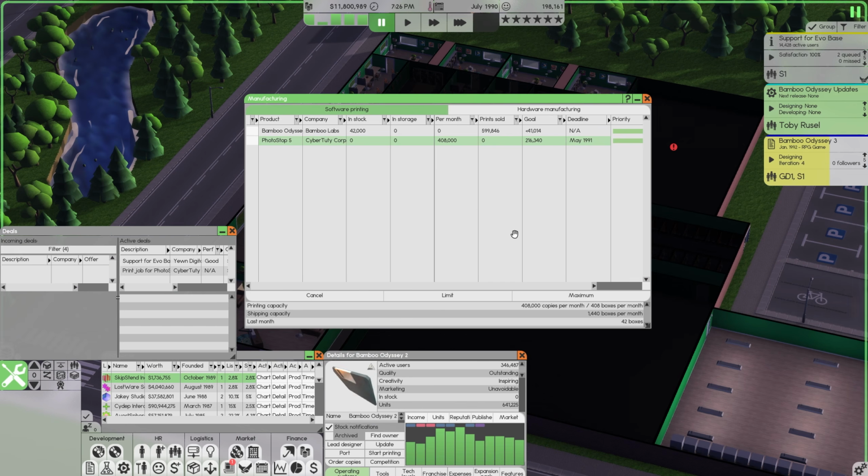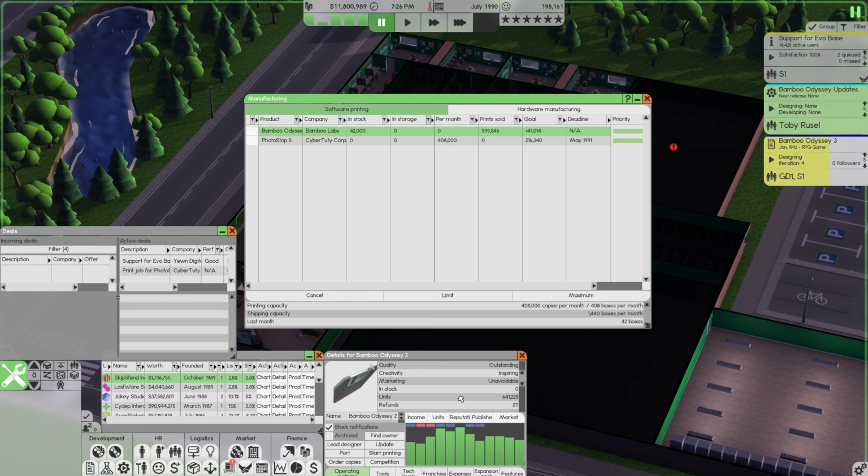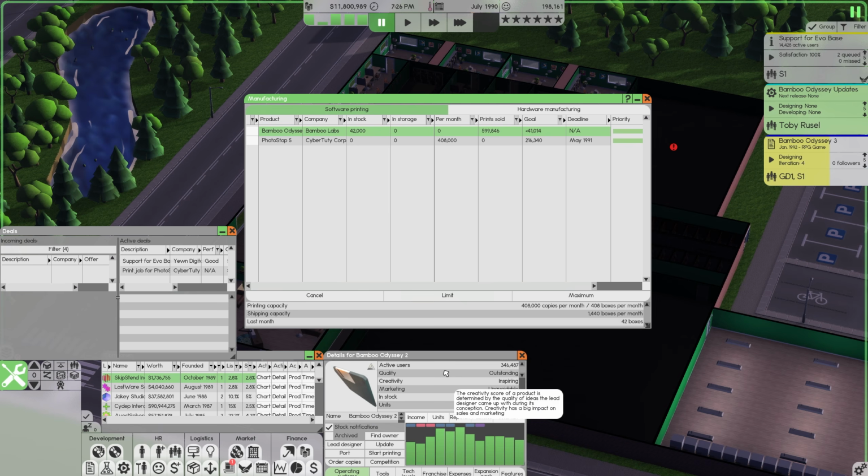We're obviously going to continue doing print jobs. I forgot to check how many that was per month. Thankfully, it's fine. And we also currently have 0 stock for Bamboo Odyssey 2. That's a worry. That is definitely a worry.